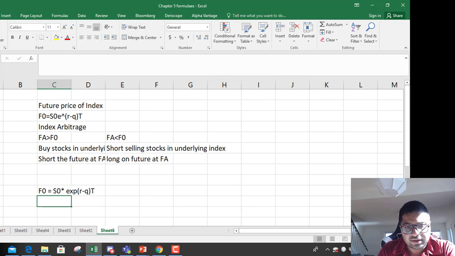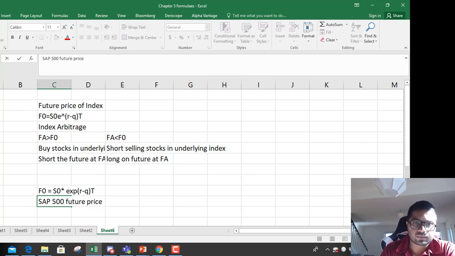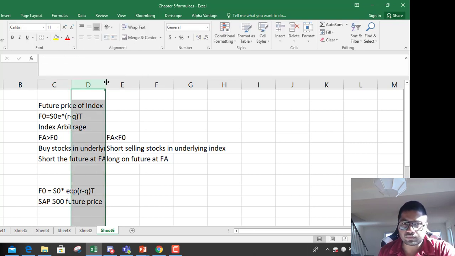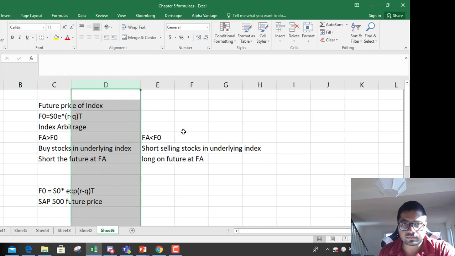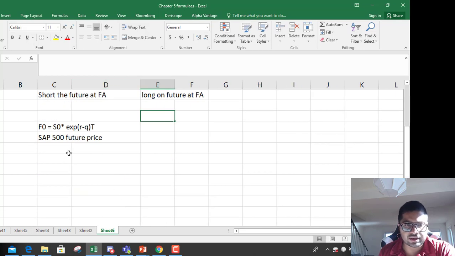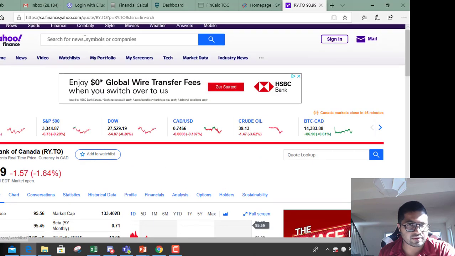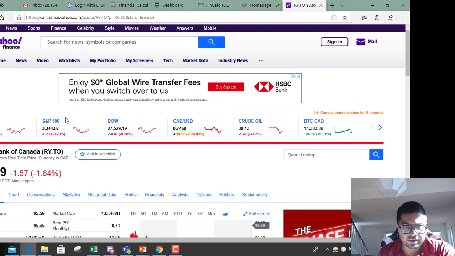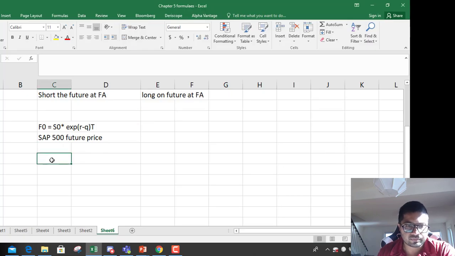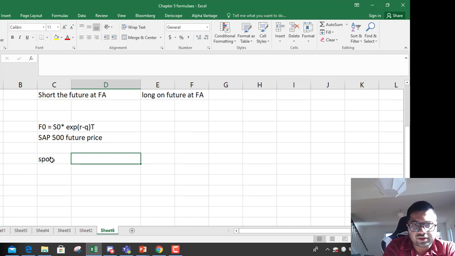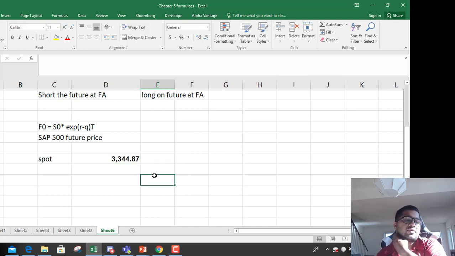So let's do that. Let's say we are calculating S&P 500 future price. Let's check S&P 500's current level. So S&P 500 current level is this price. So spot is mentioned to you, 33.44.